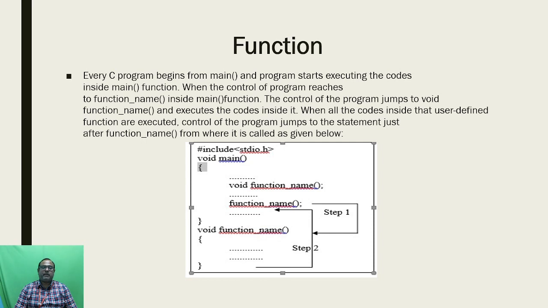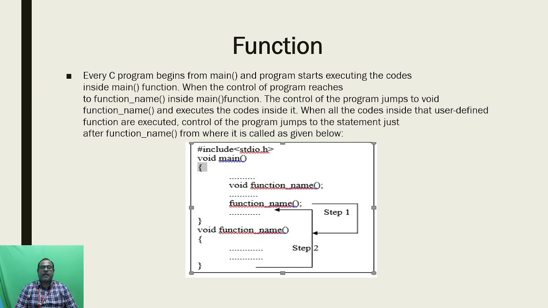We can simply call this main function the calling function, and the user defined function the called function. So the input is transferred from the main function to the user defined function, and the user defined function transfers the output to the main function.